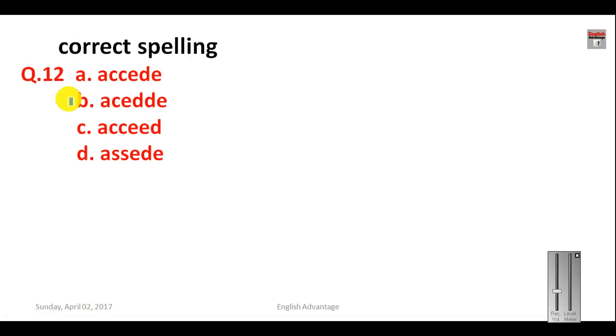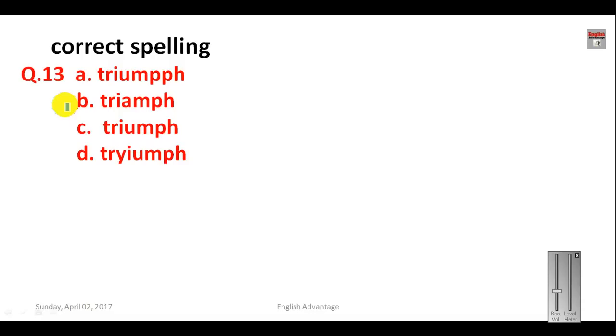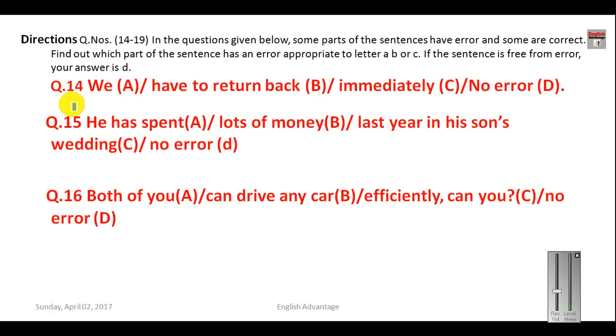Now here we start the correct spelling part. What is the correct spelling of accede? Accede means to agree, and the correct spelling will be ACCEDE. ACCEDE, that is the correct spelling. Correct spelling of triumph. So the correct spelling of triumph is TRIUMPH.